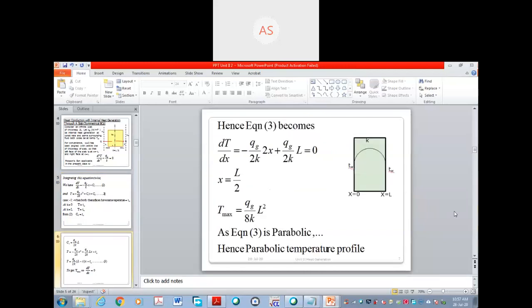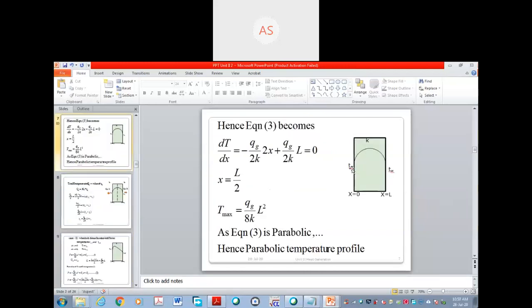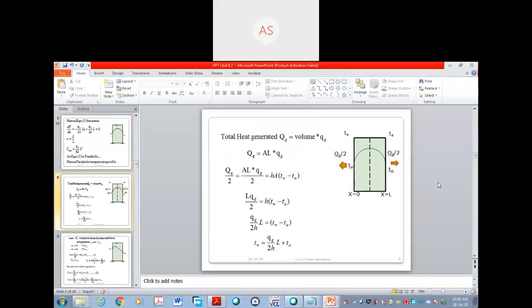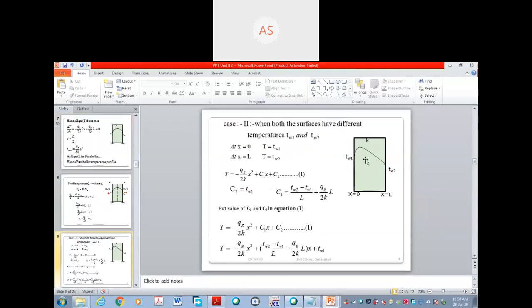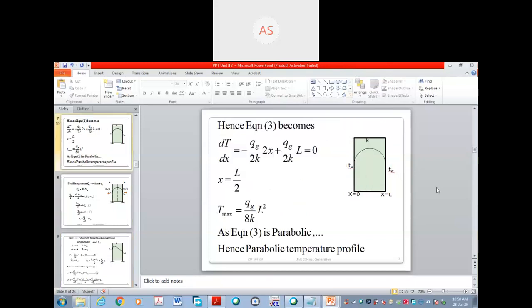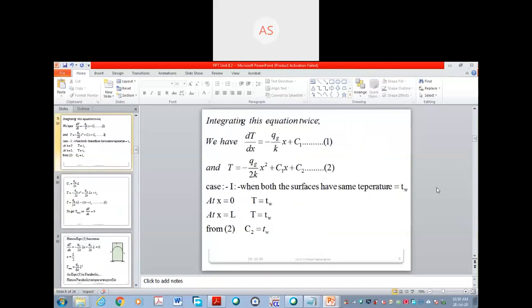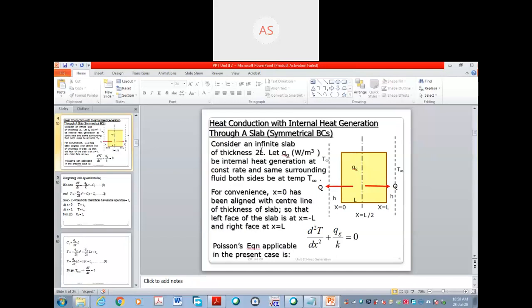What are the two cases? In the first case, we are assuming that the temperatures of both the walls are the same, and in the second case, we are assuming the temperature of one wall is different and the other side is different. For these two cases we have to solve this, or find the equation from that generalized equation. The equations will be common.